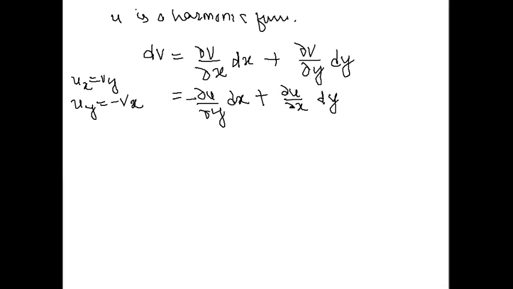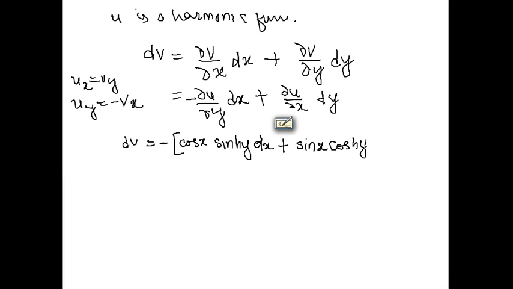So my dv is equal to minus, if I am taking cos x outside, sine hyperbolic of y dx plus sin x cos hyperbolic of y dy. Clear? Next step, we need v.